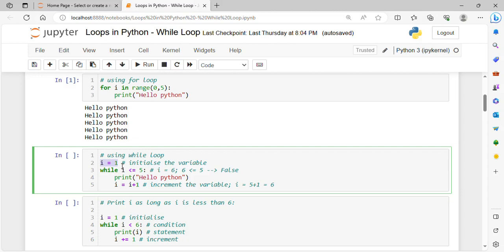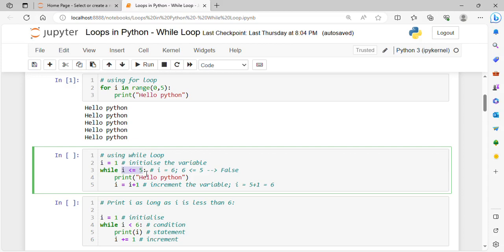Okay, so here I have initialized I equals to 1. This is the initialization of the variable. After that comes the while statement. While, and after that the condition. Now what must be the condition? Whatever times you want to execute the loop, your condition must be according to that.